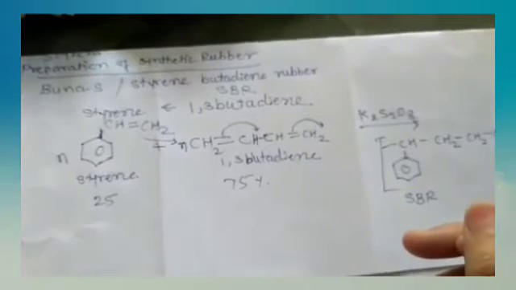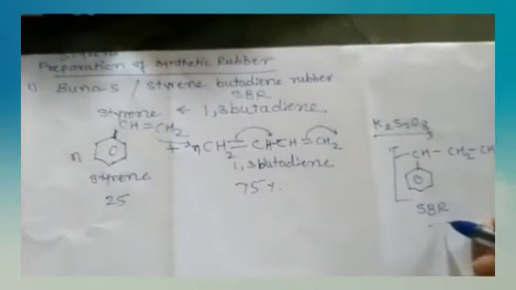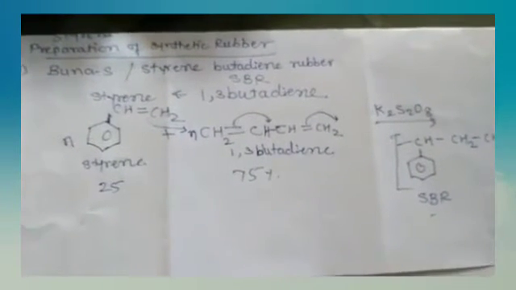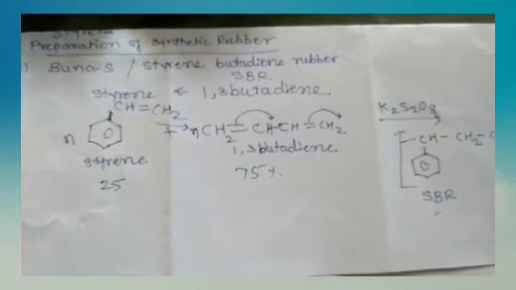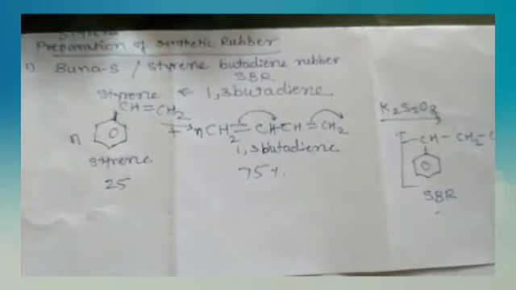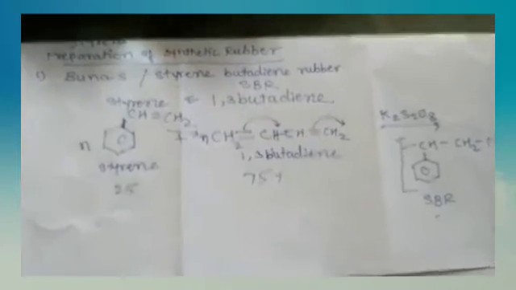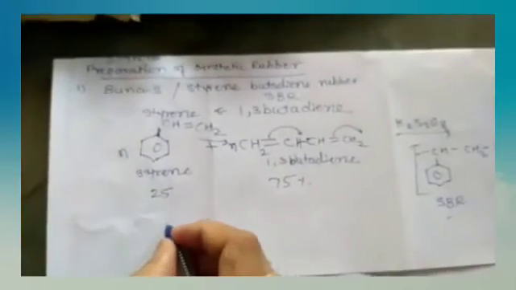This is the addition polymerization and formation of Buna-S. This addition polymerization takes place by the action of sodium, and it is vulcanized with sulfur.